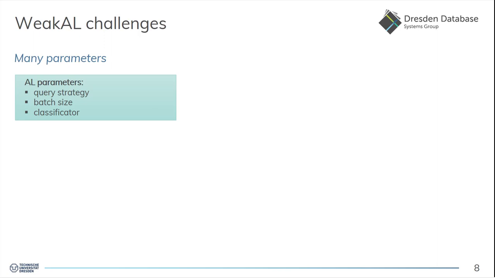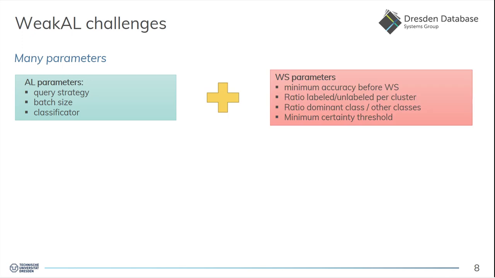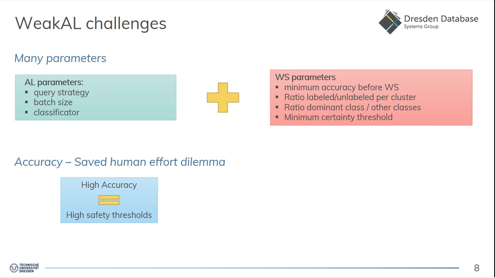The WeakAL has several challenges. First, we now have a lot of parameters. We have all these active learning parameters like the query strategy, the batch size, etc. And then we have all the parameters for the weak supervision in addition to that, like the threshold before we apply weak supervision, etc. And then we have what we call the accuracy saved human effort dilemma.